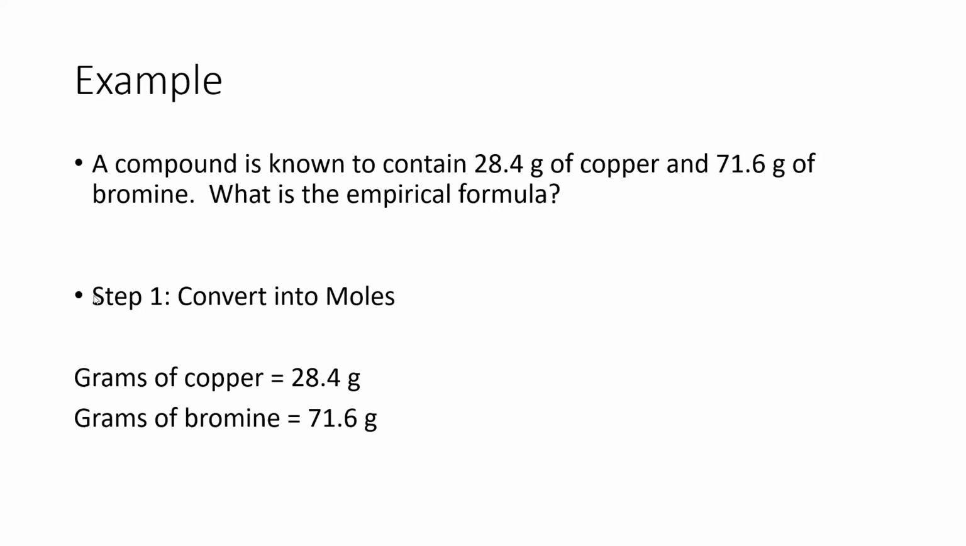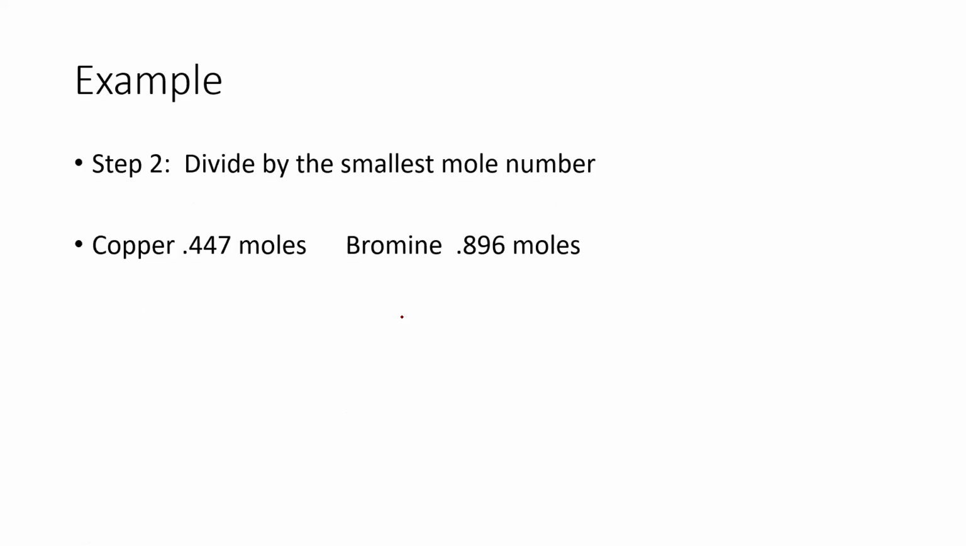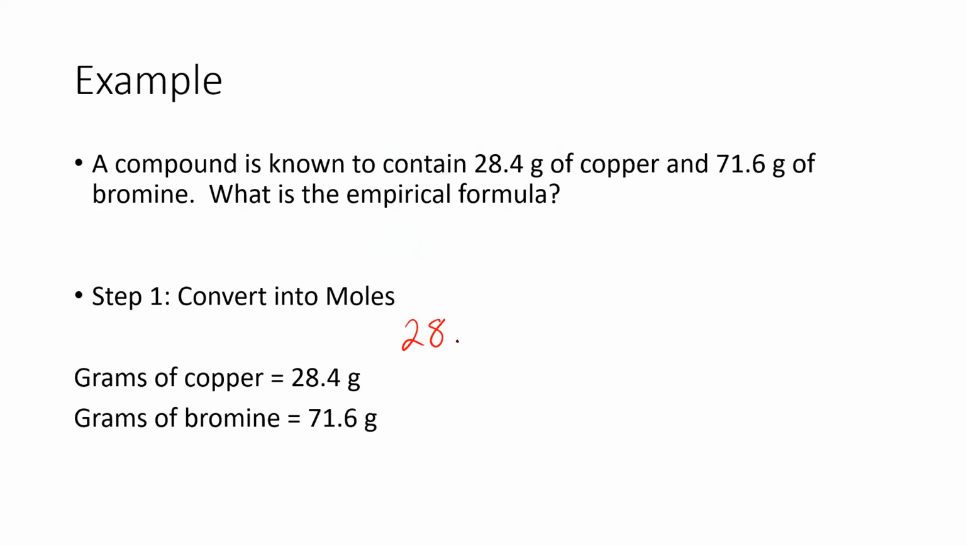So how do we go from grams to moles? Not multiply. You want to divide. Anytime we go from grams to moles, we divide by the molar mass. So we're going to find our grams of copper, we're going to take that 28.4 and divide by the molar mass of copper, which is 63.5. And whenever we do that, we find that we're going to have